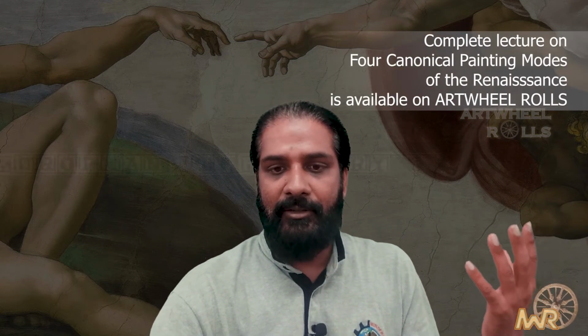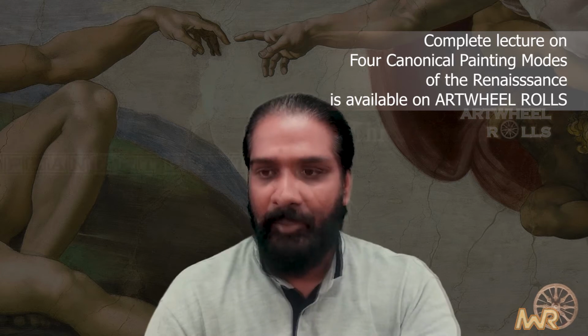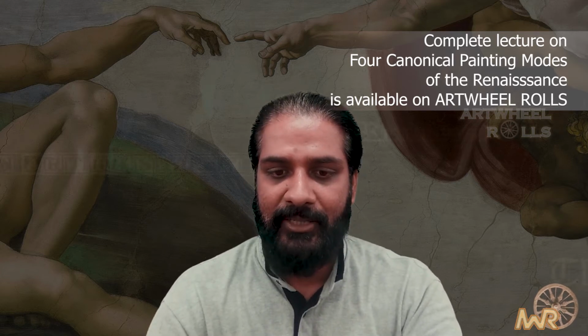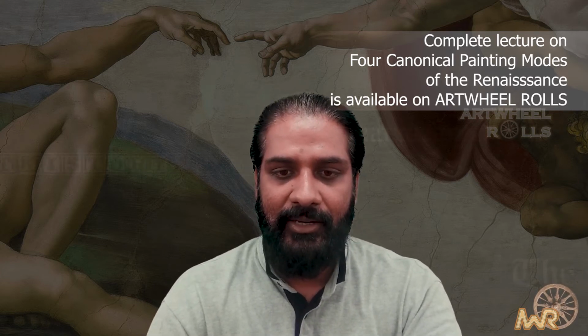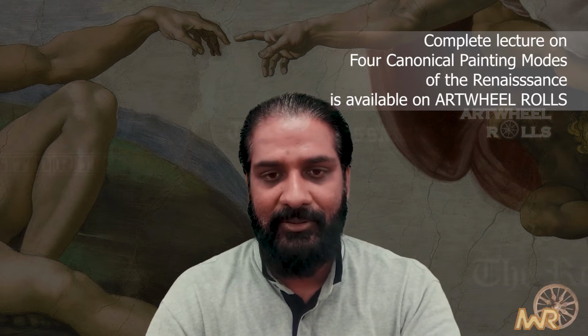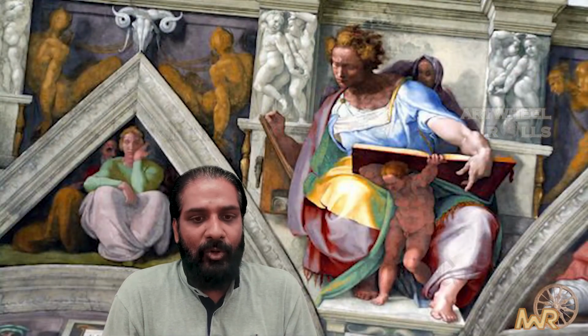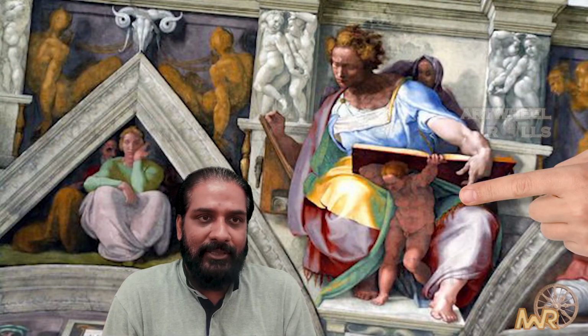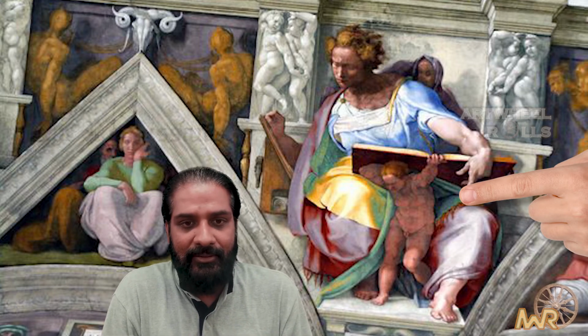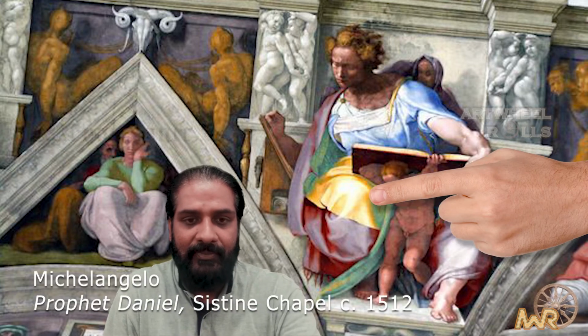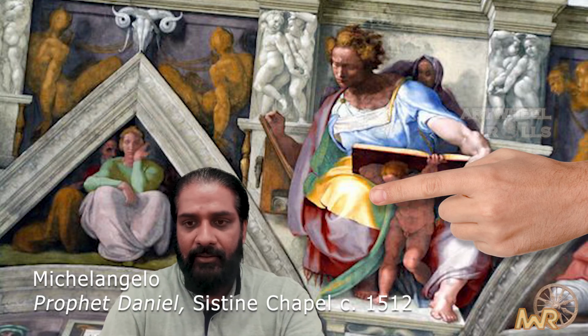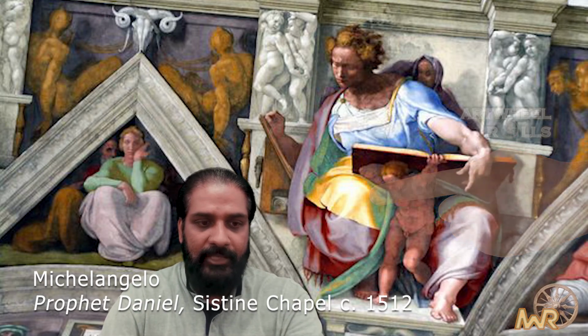So here we will look at some images. Probably you have all seen these images, but I think you may not have noticed this. And if somebody has noticed, good. Do you see this? There is a cloth on the lap of the man who is sitting there. It is from the Sistine Chapel.